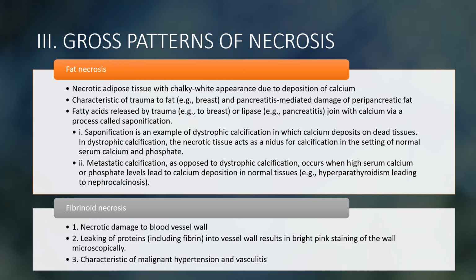Fibrinoid necrosis: necrotic damage to the blood vessel wall. Leaking of protein, including fibrin, into the vessel wall results in bright pink staining of the wall microscopically. Characteristic of malignant hypertension and vasculitis.